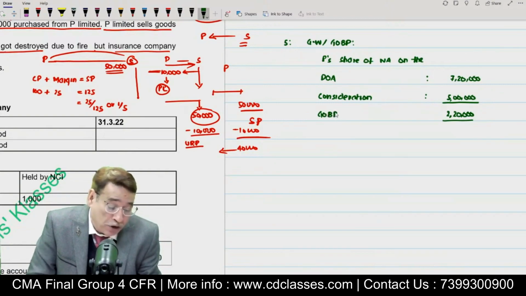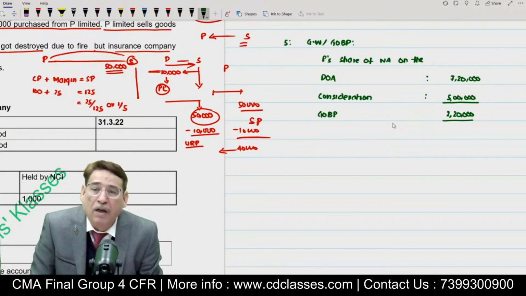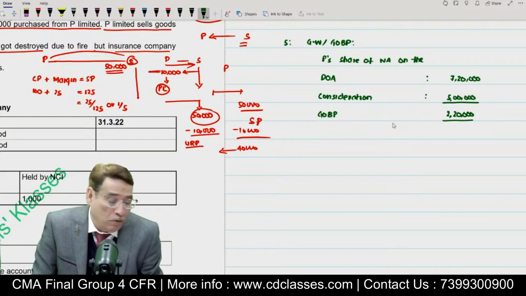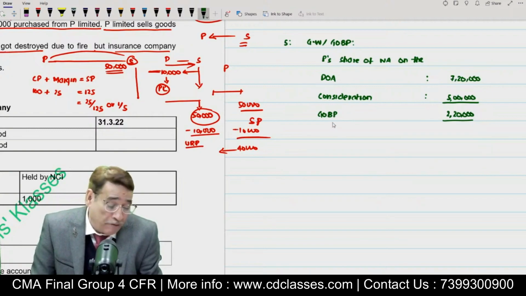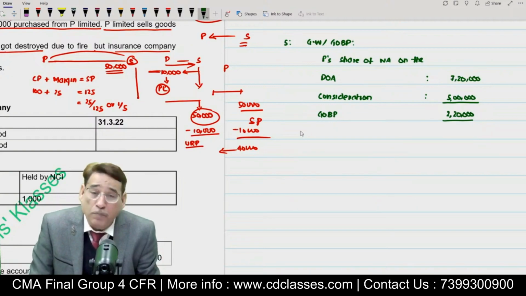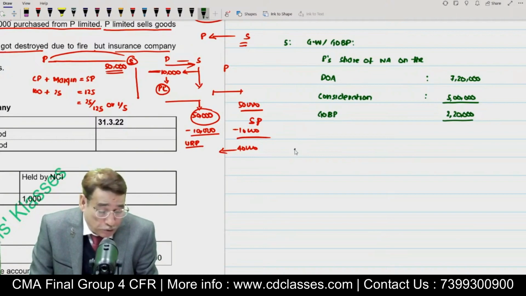Because this time the share of net asset is exceeding the amount of consideration. Thank you so much, Mahesh Jadhav, who corrected me, it is 5 lakh only. So 5 lakh, 2,20,000 will be your gain on bargain purchase. Is it clear to you or not? So after having completed this particular step, now we can move over to the NCI.